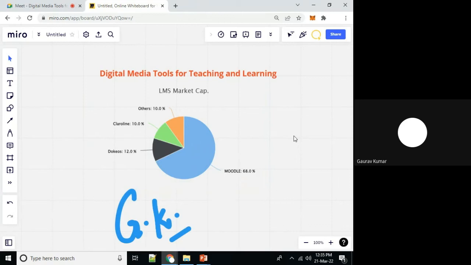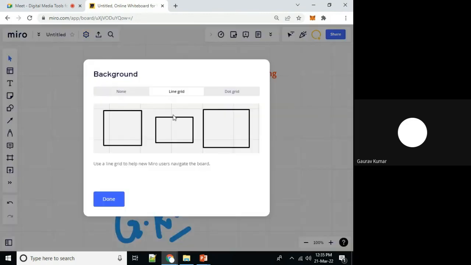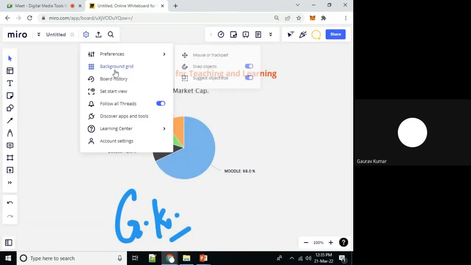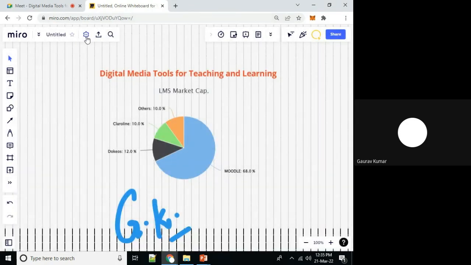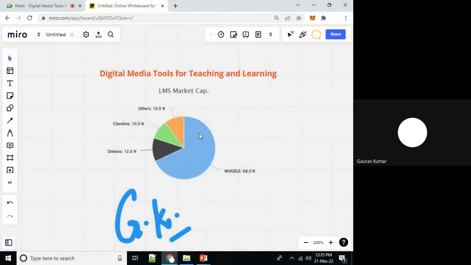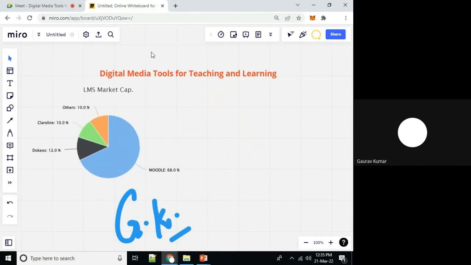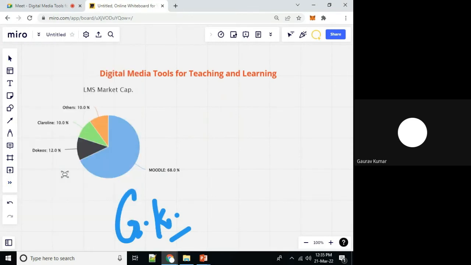Now we can show this. If I want to share this whiteboard, first of all, I will give it a name, background grid. What is the background grid? None, no background. If I want to specify some dot grid like this, it can be presented, or a line grid. Done. In the same way, if we want to explain some particular concept with a mind map, click.